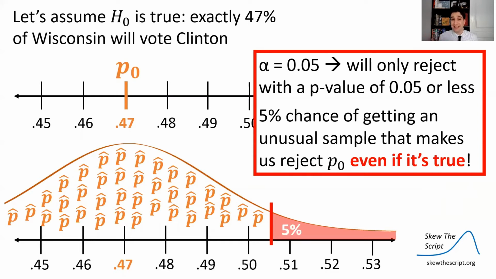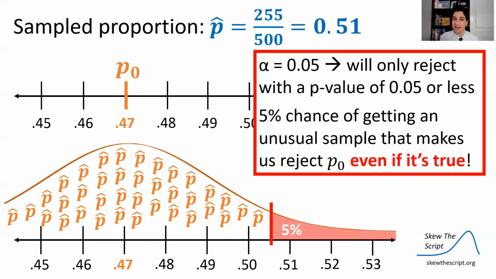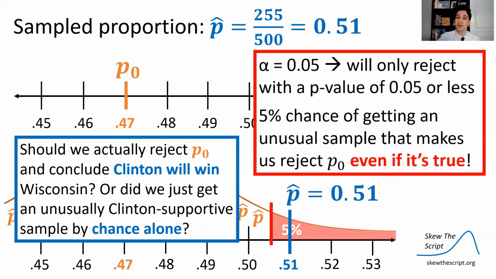But what that means is, if the null hypothesis is true, by chance alone we might overestimate the proportion of people voting for Clinton because we got an unusual sample that had more Clinton voters than expected. So 5% of the time, that's going to happen, given the probabilities we have here. Now, our sample proportion was 255 out of 500, which is 51%, which is right there. It's in our rejection region. We would reject because it would have a low enough p-value to reject.